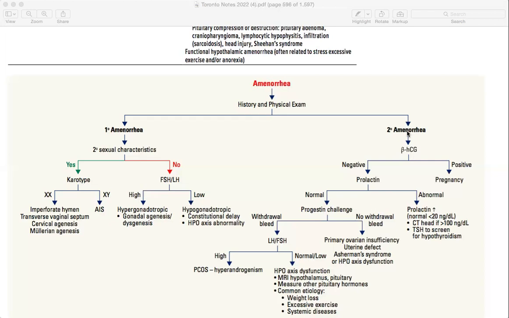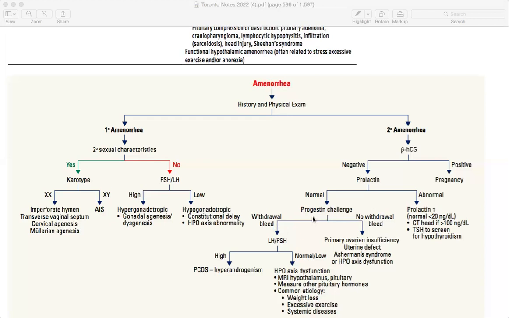then we go for the progesterone challenge. What we do here is we give progesterone and see if that particular female bleeds or not. So what we particularly do when secondary amenorrhea women come is first beta hCG. Then instead of going directly to prolactin, we go for progesterone first. A lot of things are ruled out by the progesterone challenge. But if that particular female says she has a nipple discharge or something, then we definitely go for prolactin. But sometimes we don't go for prolactin because it's very rare that somebody has prolactinoma. Okay, then we go for the progesterone challenge.